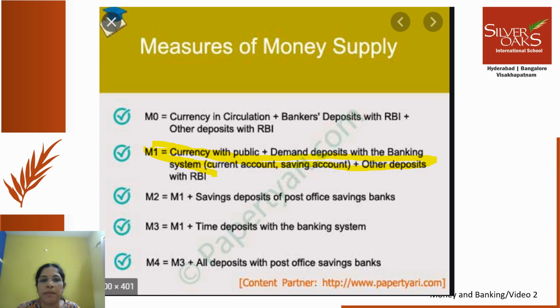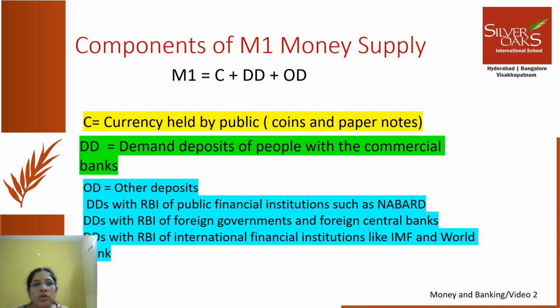As part of your syllabus, we have M1 money supply, and we will look in detail at what it is. M1 is a very narrow and very basic measure of money supply in the economy. It is also called the narrow concept, the narrow measure of money supply.